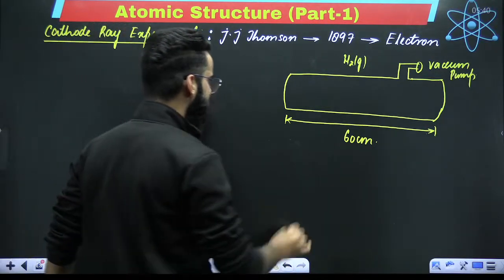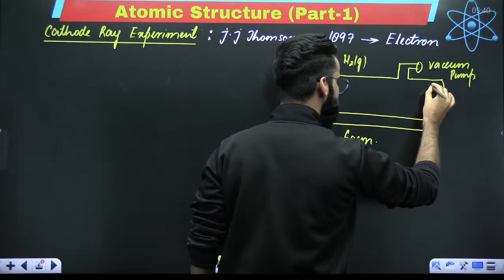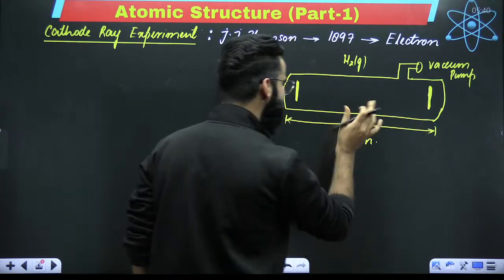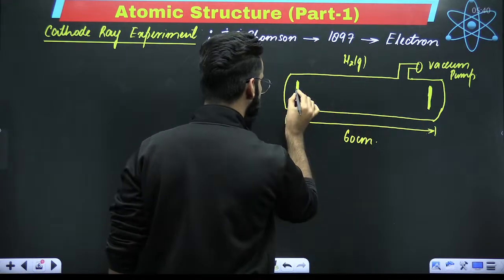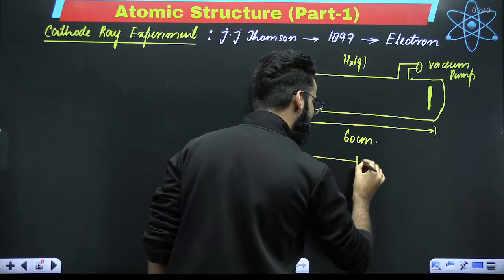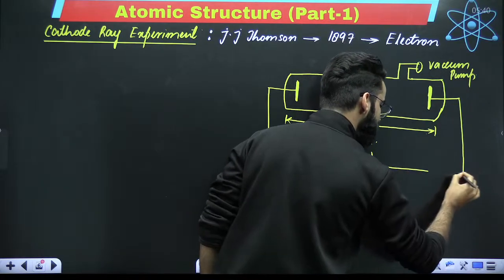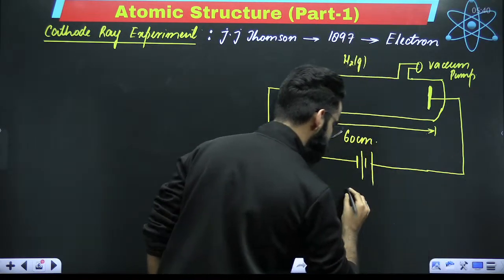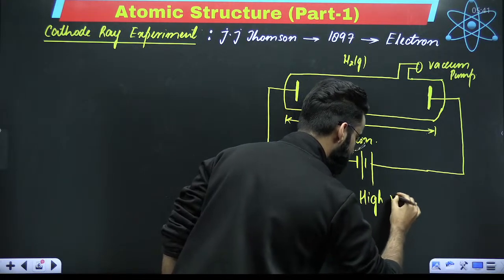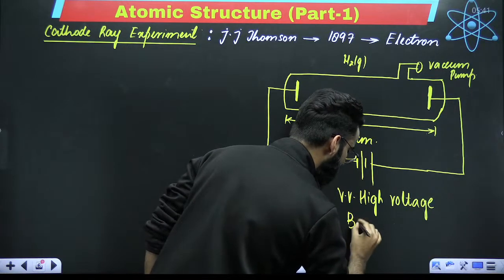And at the same time, I'll be using two metal strips. This is strip number 1. This is metal strip 2. These metal strips which I'm using over here, I'm connecting with the high voltage battery. This is a very, very high voltage battery which I have taken over here.